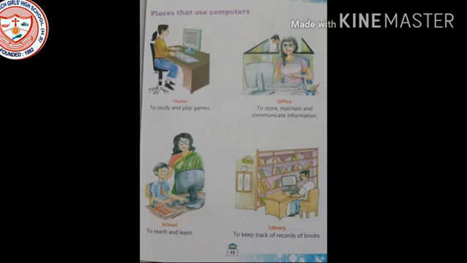Now see, in your school library also there are computers. Why are computers kept in the library? To keep record of the books, or to keep track of the books: which person is taking the book, which person is returning the book, when they are returning, who is not returning the book, and how many books are there in a library.